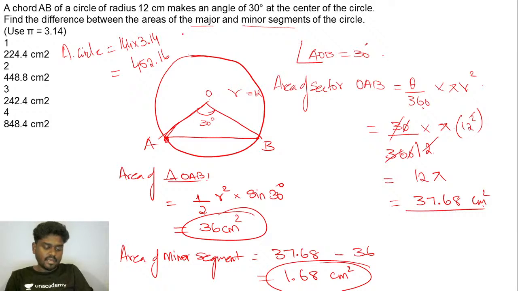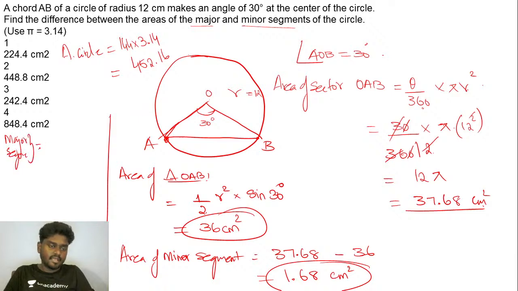And area of the major segment, if you see, how to find the major segment here? Let me write it here. Major segment, it is nothing but from the area of the circle, that is from 452.16, if you try to subtract area of the minor segment, 1.68.